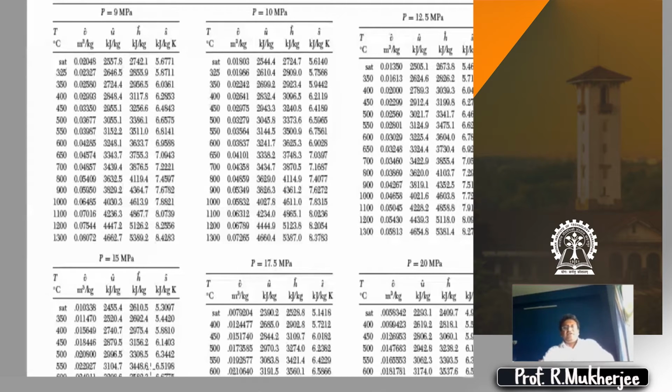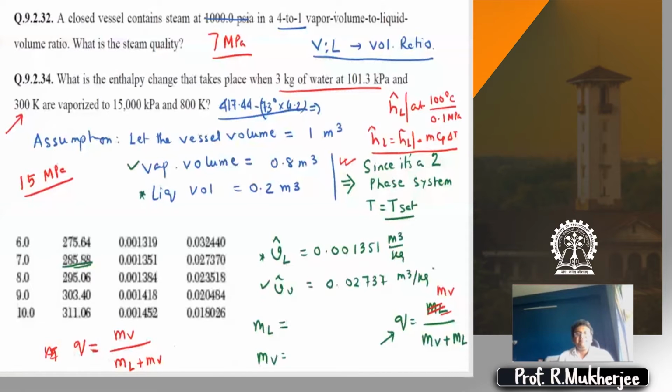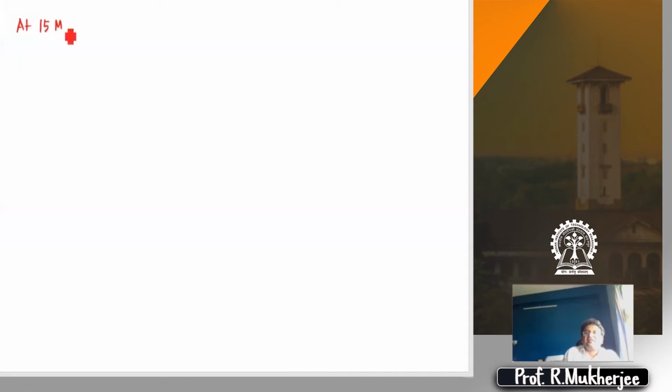Just the way we talked in the previous class, I guess the whole class can do it. Please do it if you want me to verify. Please find the value of H at 527 degrees centigrade for superheated steam at 15 megapascal.